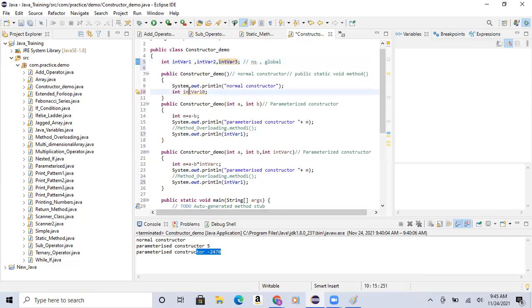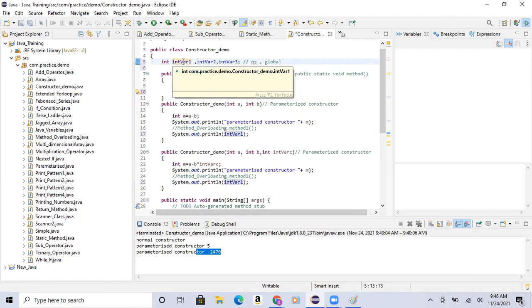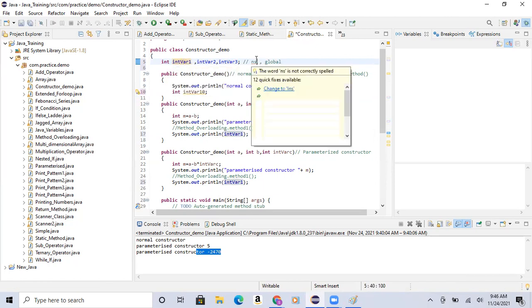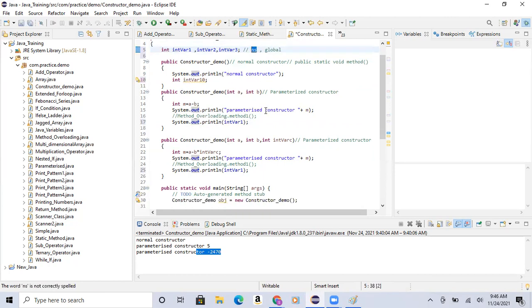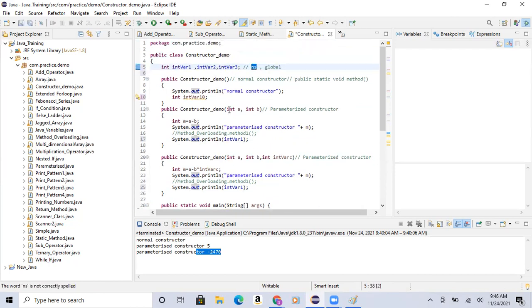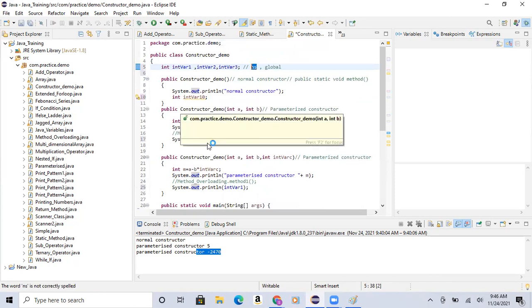Now any local variable or global variable will be a non-static variable unless I define it as static. If I don't give anything in front of it, either it's a global variable or a local variable, then it is called a non-static variable. The same applies to a method.